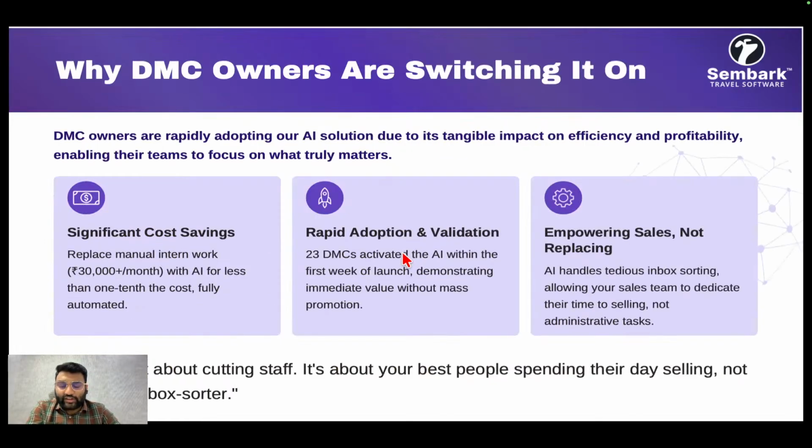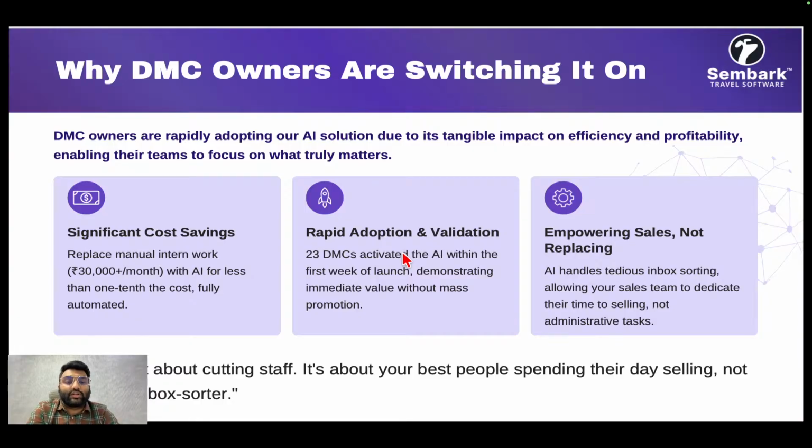Now, we didn't expect it to be a great reach. When we launched it last week, I personally implemented this solution for multiple companies. One of our DMCs, who has been working with us for the last 2 years, used to have two interns full time, and they were paying them some 8,000, 10,000 rupees, right? And their job was to read multiple email boxes, decide which are the leads, and actually assign those leads to their relevant team members.